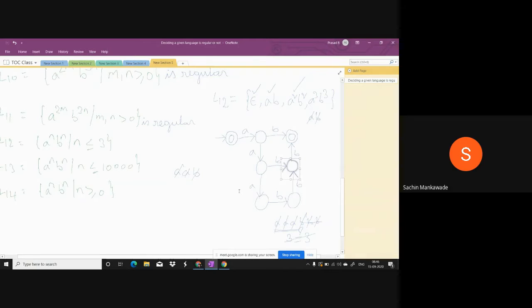Okay, and at the same time, if I take one more B here, the machine goes to this final state, and the final state is accepted because A square B square. And here one more B comes, already it has reached the final state, and the final state has not defined for B, it stopped in the final state. Even though it stopped in the final state, this B has not been scanned because it has not been defined. So the string is not accepted because it is invalid.